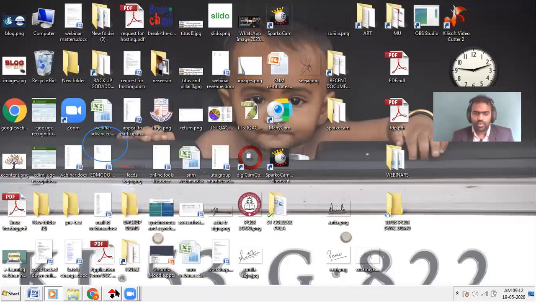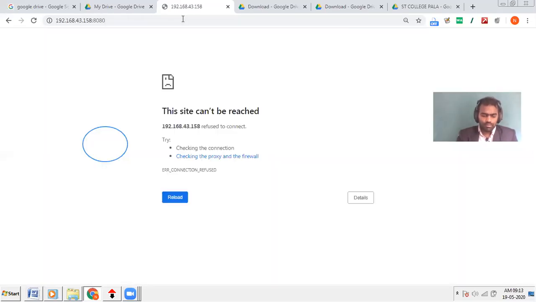Now if you need to access the same content on your mobile also, you simply access it. Let me share my screen so that you will be getting it.